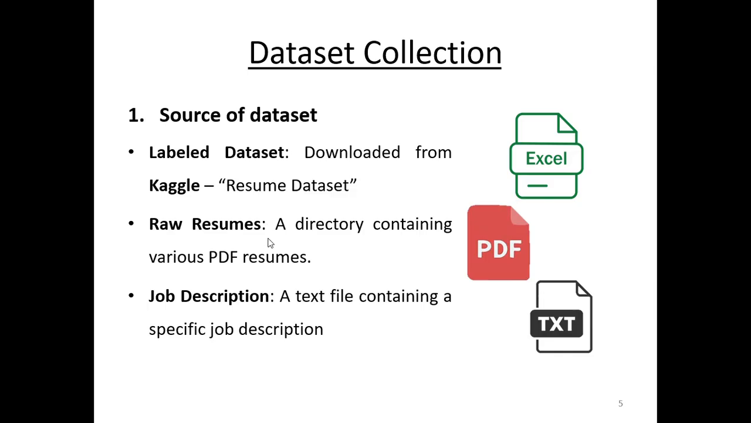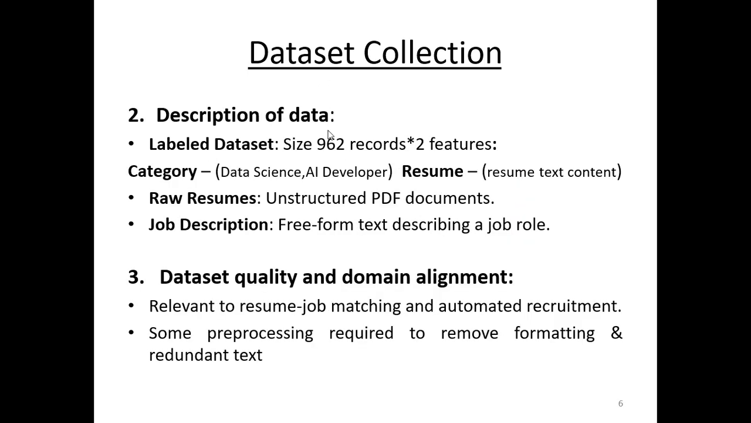Next, raw resumes. Here we collected various template resumes from our class students, and the job description. It's a text file. It contains the job requirement and what skills they want, and so on, for the particular job. And here is the description of data. Our dataset contains 962 rows with two columns. The raw resumes are unstructured PDF documents. Some of the resumes are in traditional format, some in creative templates, etc.